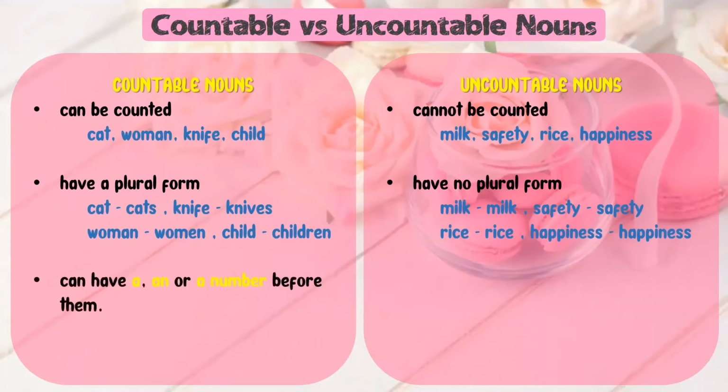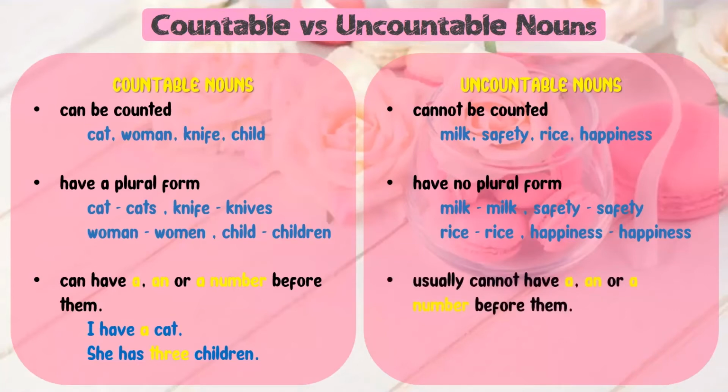Countable nouns can have a, an, or a number before them. For example, I have a cat. She has 3 children. But uncountable nouns usually cannot have a, an, or a number before them. So the sentence will be, they eat rice for dinner. There's no a, an, or a number before the word rice. I wish you much happiness.